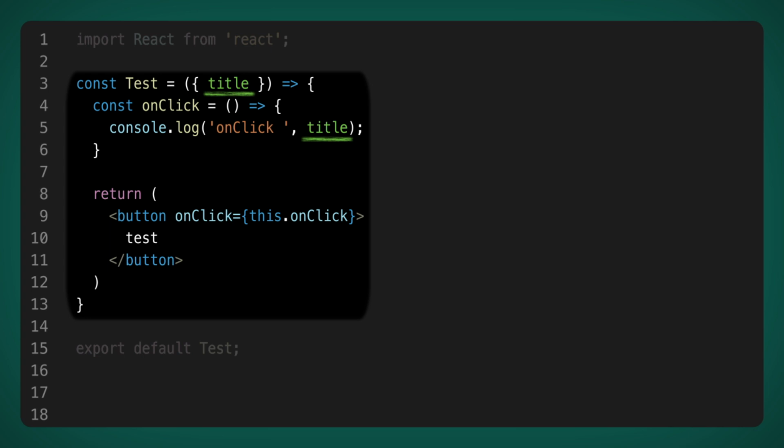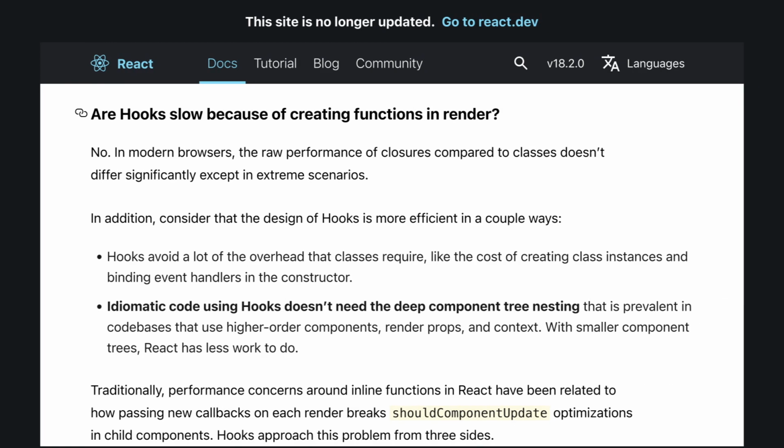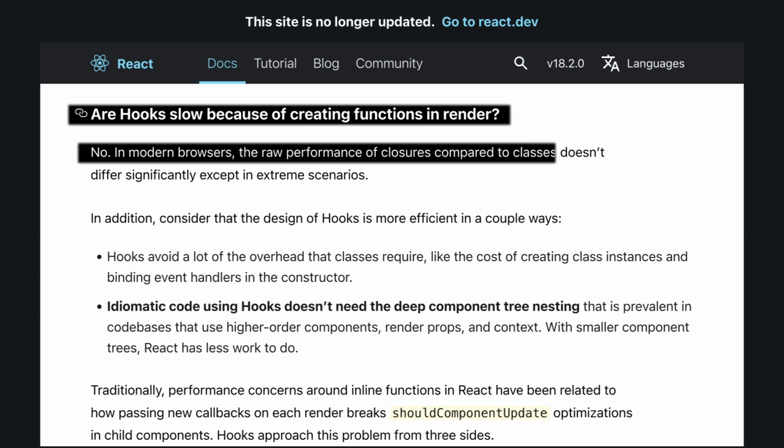And here is where we start to feel uncomfortable. How can it be that we should create a new function on every render? It seems like a step backwards compared to classes. To deal with this issue, I went to the React documentation in the question and answer section and found the following question. Are hooks slow because of creating functions in render? No. In modern browsers, the raw performance of closures compared to classes doesn't differ significantly except in extreme scenarios.